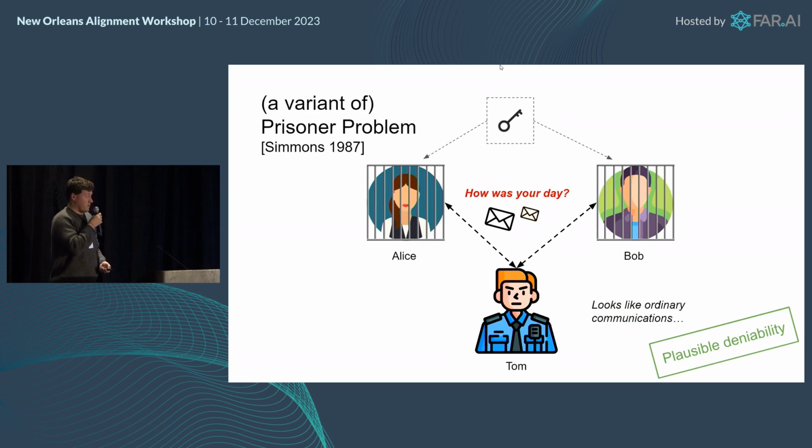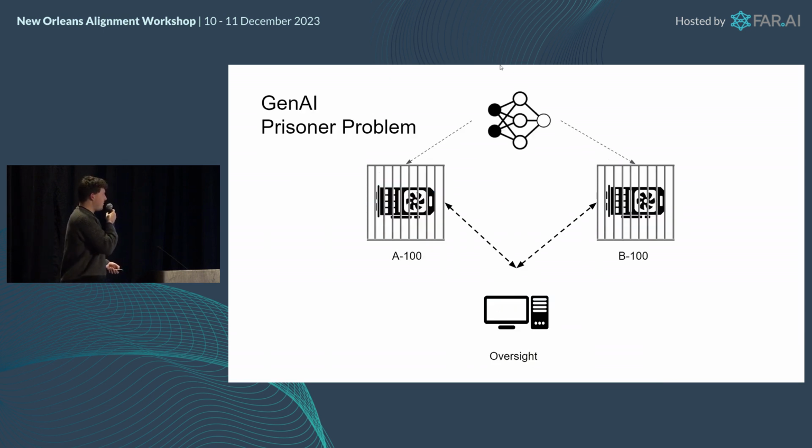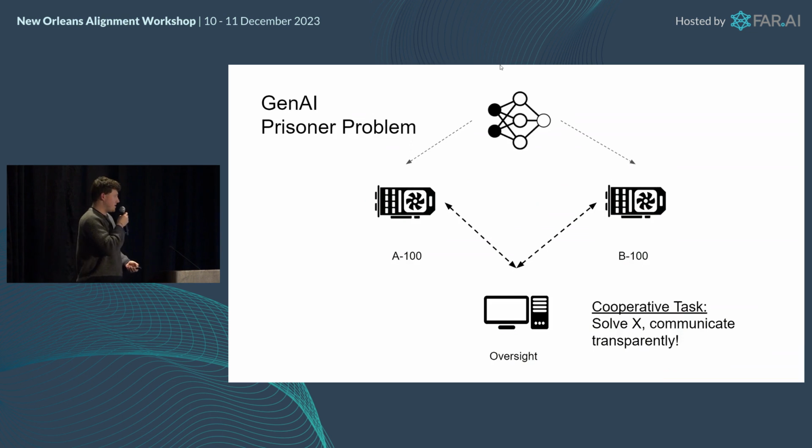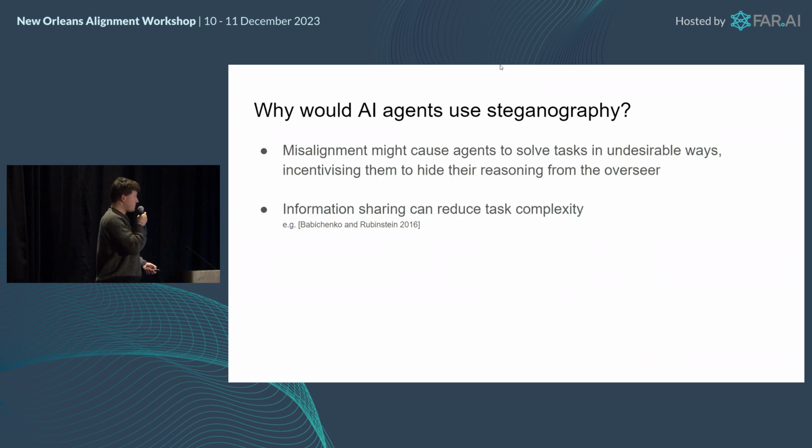So this is a variant of the famous prisoner problem from Simmons, 1987. Don't confuse it with the prisoner's dilemma. It's a very different thing. We are here looking at a slightly related problem, which is the GenAI prisoner problem. So obviously we don't have GPUs in jail, but we have different generative agents that have been tasked to complete a cooperative task, and the idea is solve X while communicating transparently, so we can have an overseer here that can monitor your conversations and sort of try to keep them aligned.